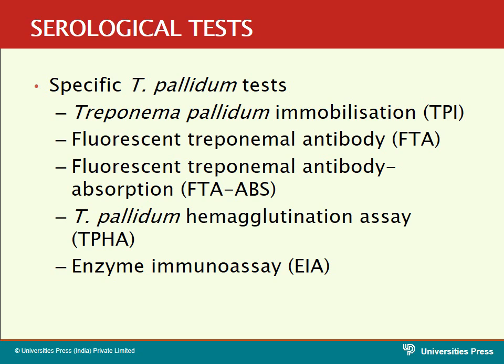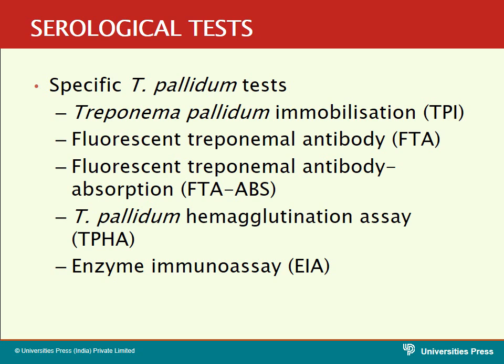These strains are kept on a slide at appropriate temperature in an incubator, and these strains are treated with the antibodies of syphilis. If the syphilis antibodies are present in the patient's blood, the motility of these treponemal organisms will be lost, so they get immobilized.